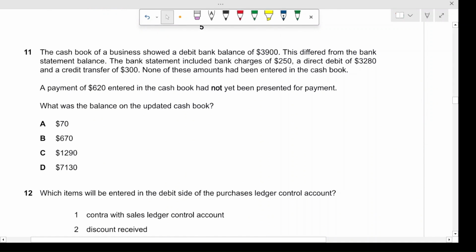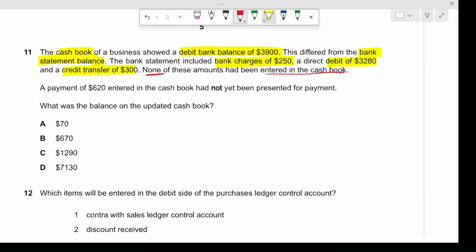All right, moving on. The cash book of a business showed a debit bank balance of $3,900. This differed from the bank statement balance. This one is also a bank recon question. The bank statement included bank charges of $250, a direct debit of $3,280, and a credit transfer of $300. None of these amounts have been entered in the cash book. So these are not entered, they are not accounted for.